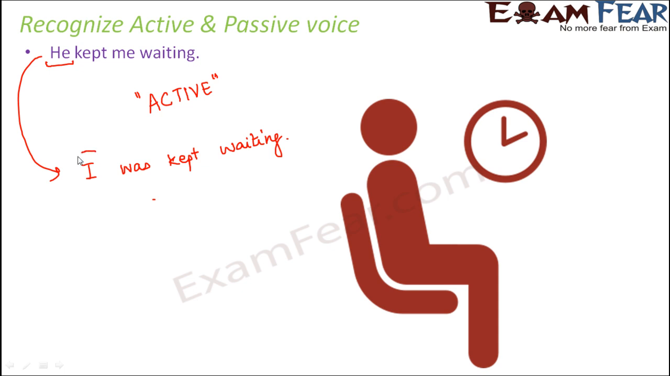Right? So in this case, I is not the doer of the action, but still in the passive voice, I is getting more importance. The object gets more importance in the passive voice. So therefore, when we say he kept me waiting, that is active voice because he did something. The subject does something. But when we say that I was kept waiting by him, that's passive voice because I did not do anything. I was kept waiting by somebody else.